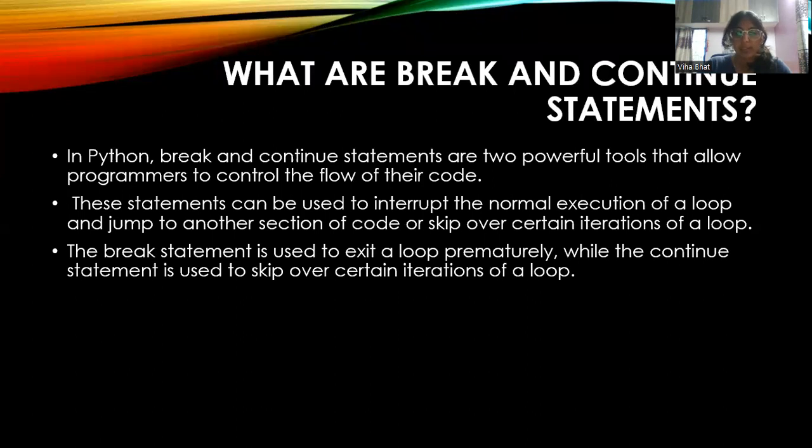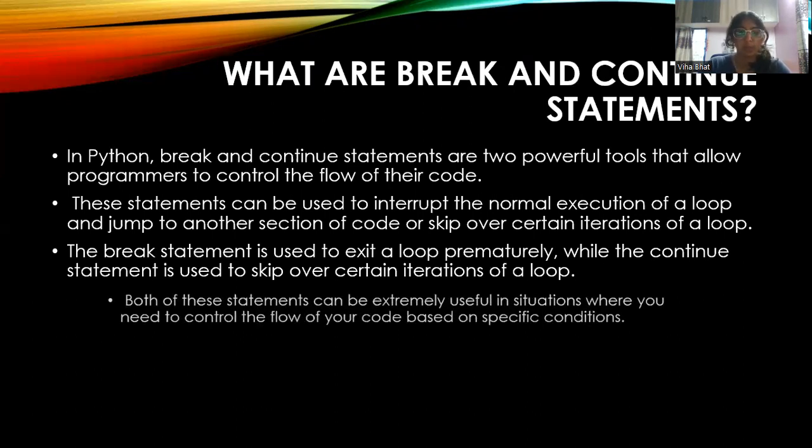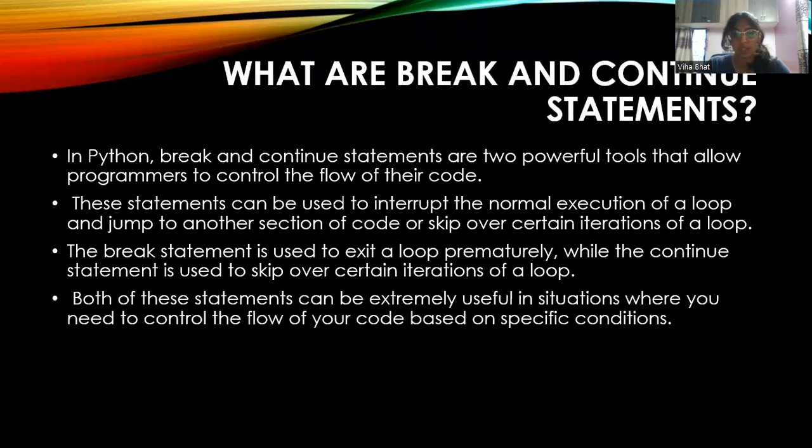The break statement is generally used to exit a loop prematurely, and the continue statement is used to skip over certain iterations of a loop. Both of these statements are extremely useful in situations where you need to control the flow of your code based on very specific conditions, or if you're stuck in infinite loops.